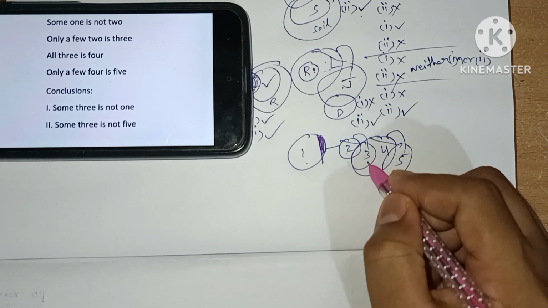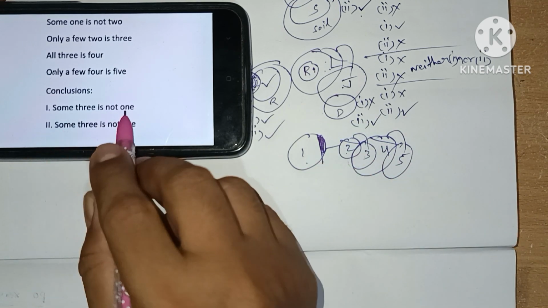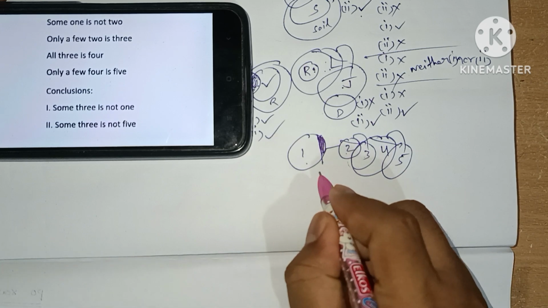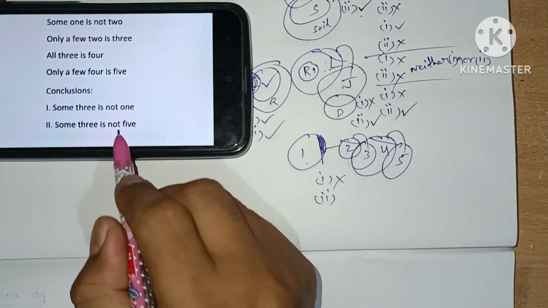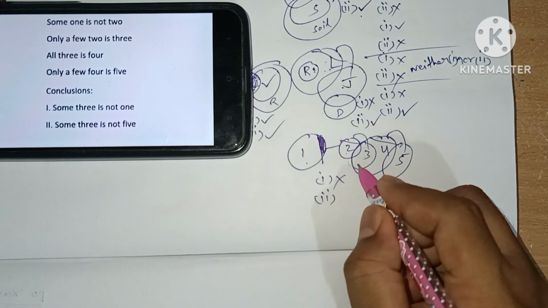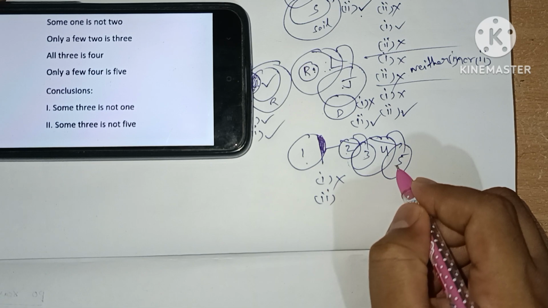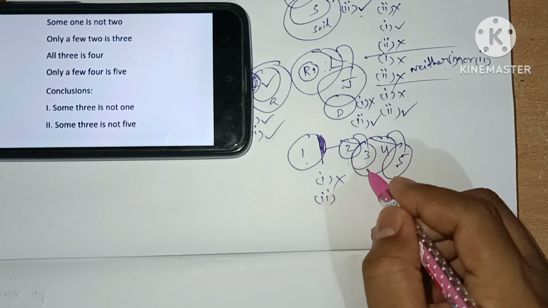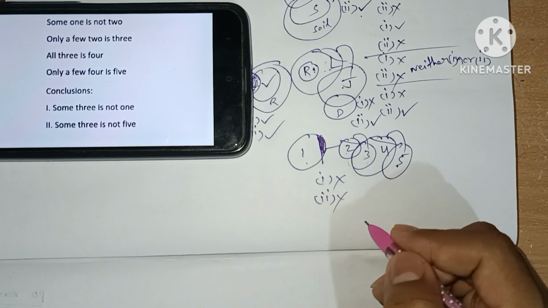So all 3 we can place inside 1. It is possible. All case possible means some not case will be fails. So first one false. Second one, here we see not again. So we check all 3 can be 5. All 3 can be placed inside 5. It is possible. All case possible means some not case will be fails. So second conclusion is also fails.